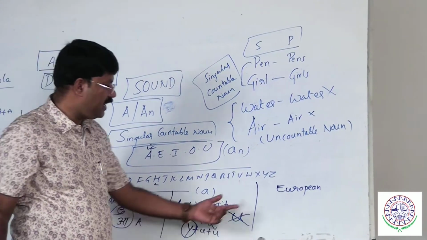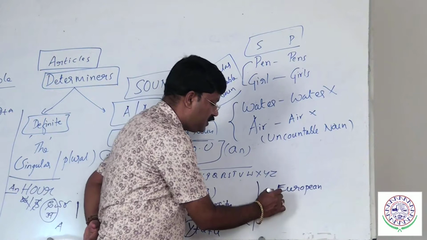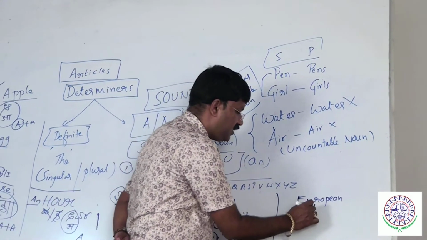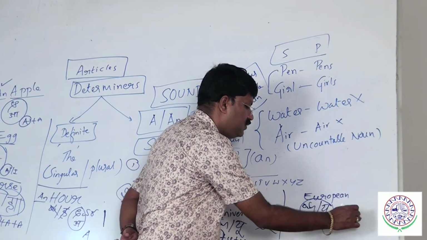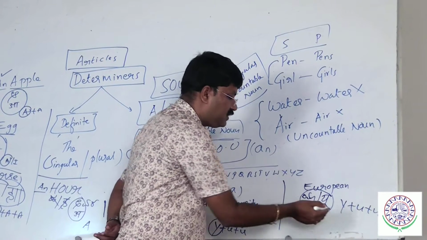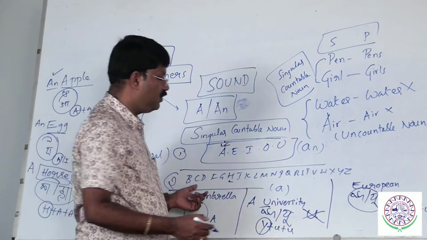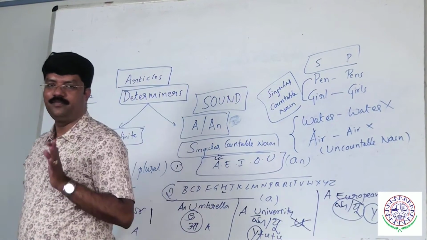European. Again, never say "an European." Go according to the rule. First, check: singular countable noun? Yes, Europeans. Write your mother tongue, the pronunciation: "you." What is the spelling of "you"? Y plus U. What is the first letter here? Y. Y comes in which group? Group number 2. What must I use? A European. Remember this point.